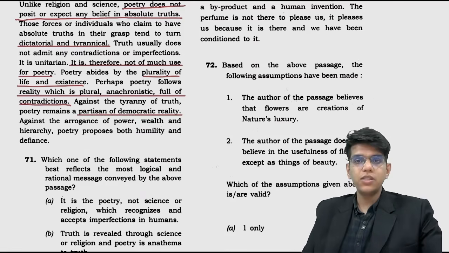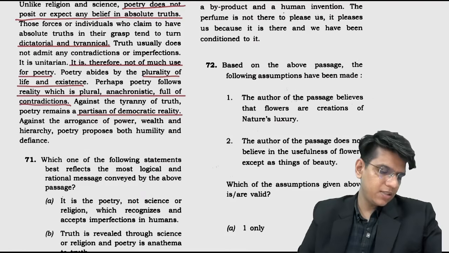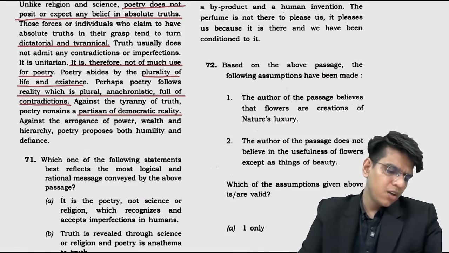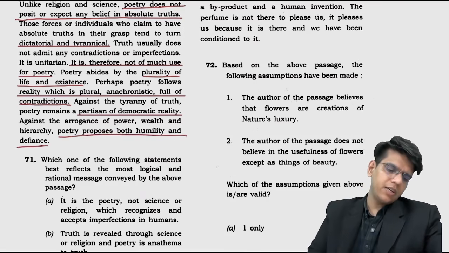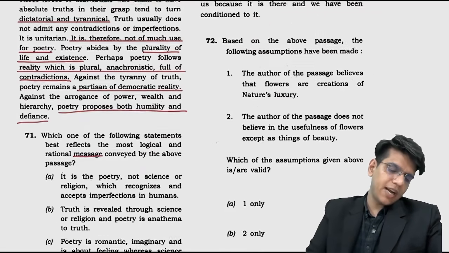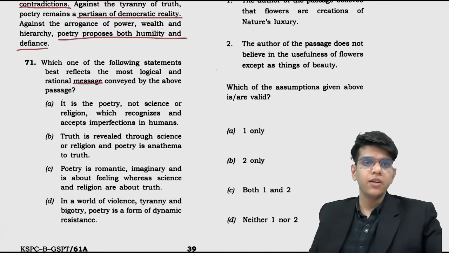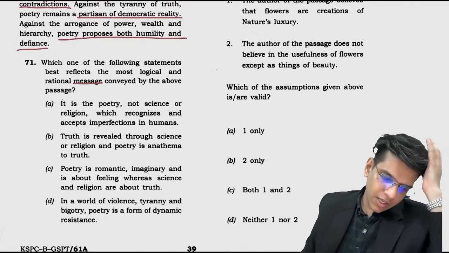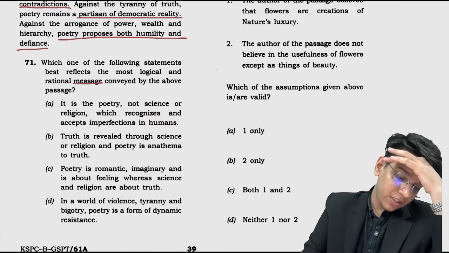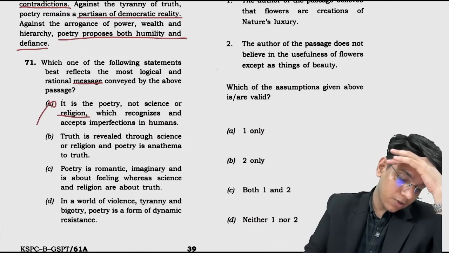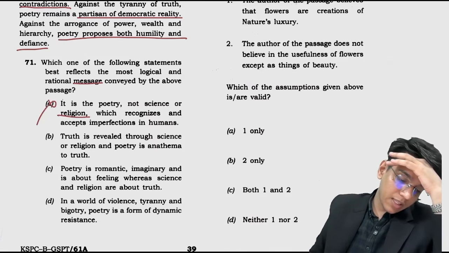Okay, truth versus poetry is going on in the passage. Against the arrogance of power, wealth and hierarchy, poetry proposes both humility and defiance. Which of the following statements is most logical? Message. What title can you keep for this passage? It is poetry, not science or religion, which recognizes and accepts imperfections in humans. Religion is not even a topic here, remove it. Truth is revealed through science or religion, and poetry is the anathema of truth.